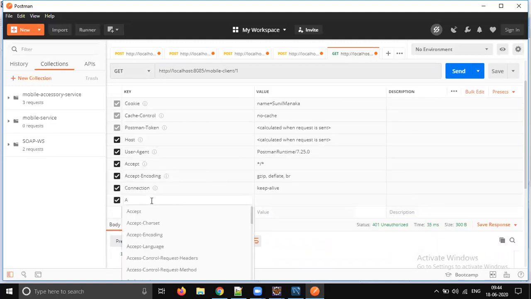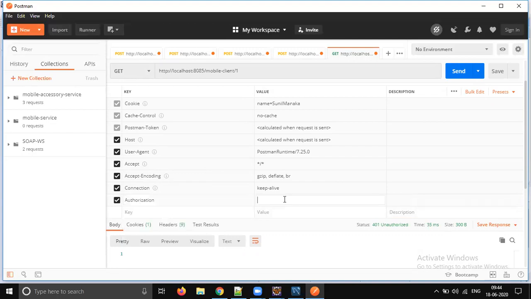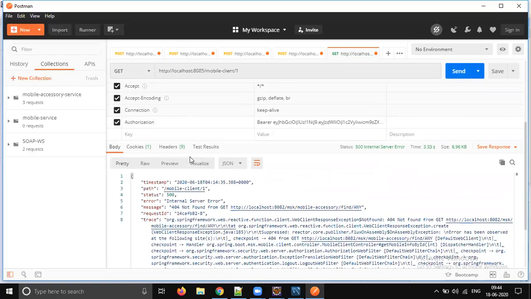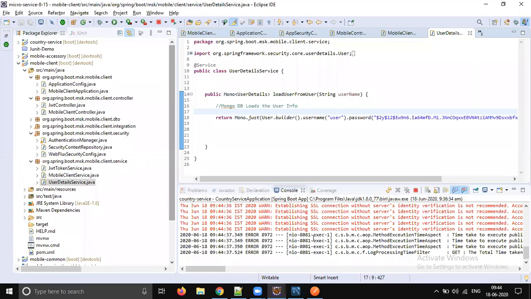So let's send the authorization token. Yes. So it's going to be bearer token. Bearer space. Okay. Now let's send the request. We should be able to get the response. What's up? Mobile accessory find any, that's been reactive programming. Let's go to the logs and see what exception there is.